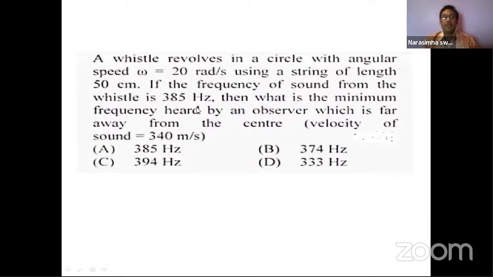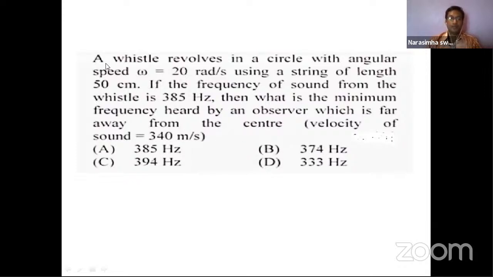So the length of the string is given, that is 50 centimeters, revolving around the circle. If the frequency of the sound from the whistle is 385 hertz, then what is the minimum frequency heard by an observer which is far away from the center?